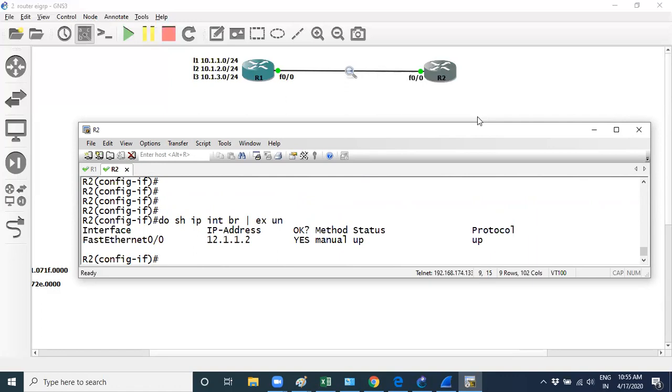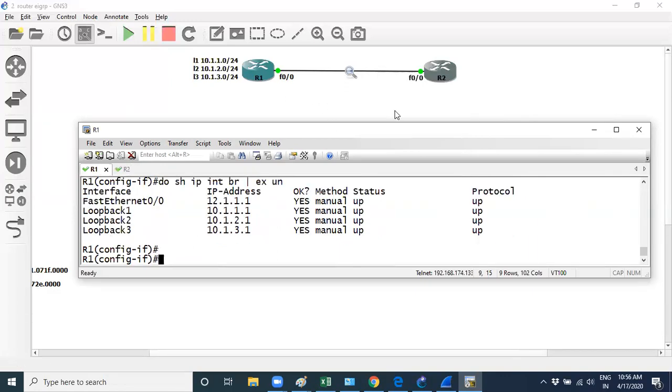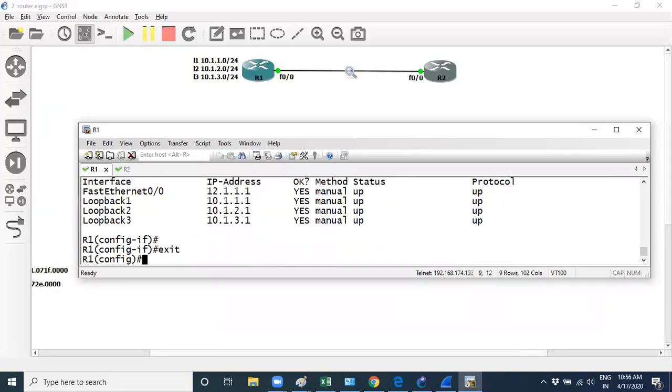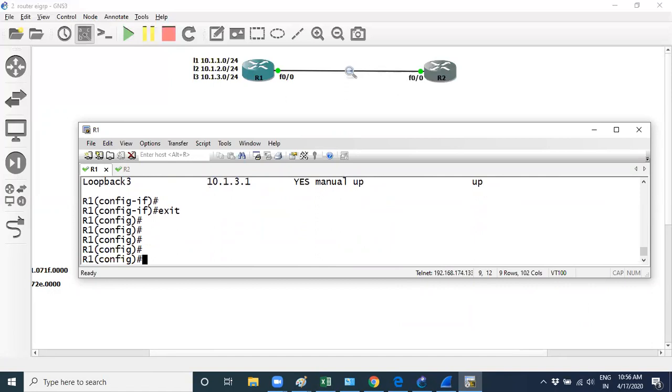Now let me do one thing. I'm just going to enable EIGRP. When you are available, it sounds really good. Most of the time you are on silent mode. So I'm going to use router EIGRP.